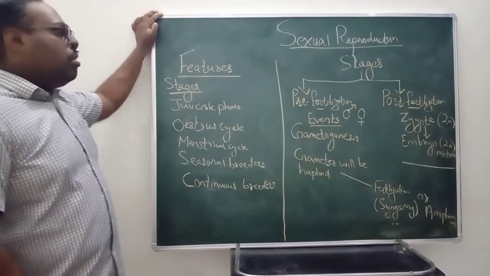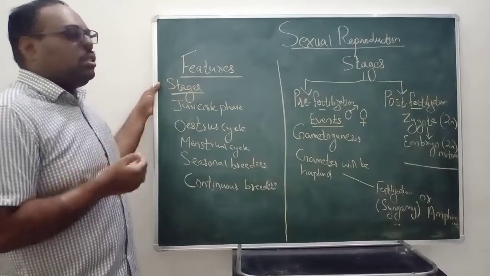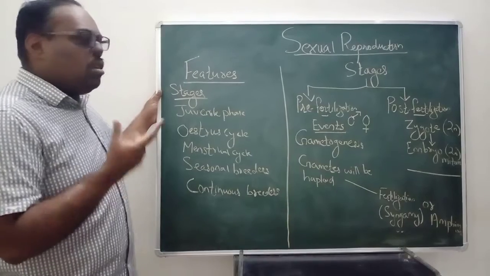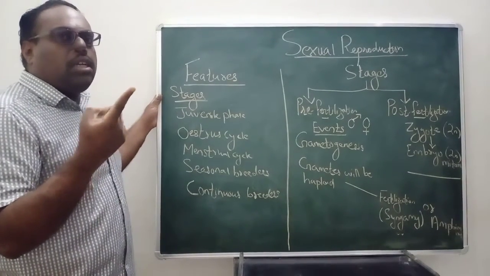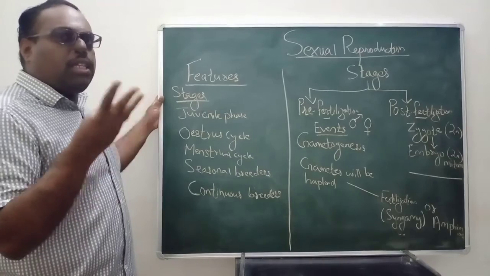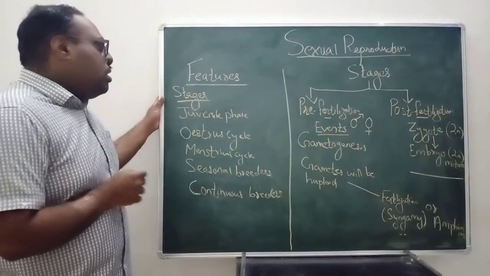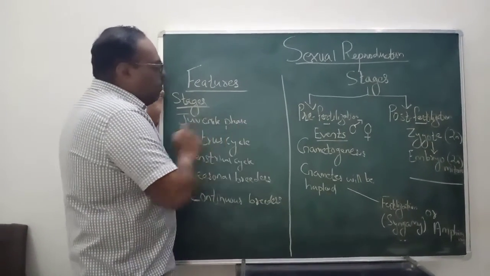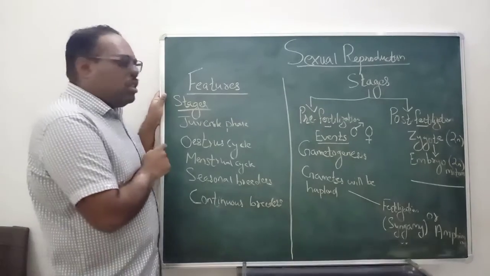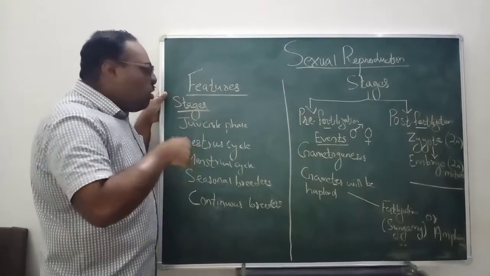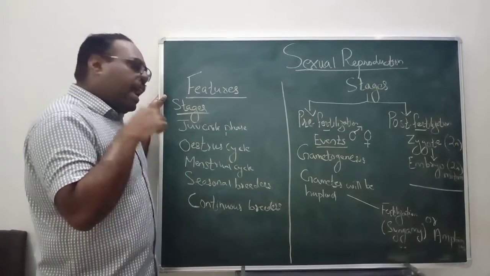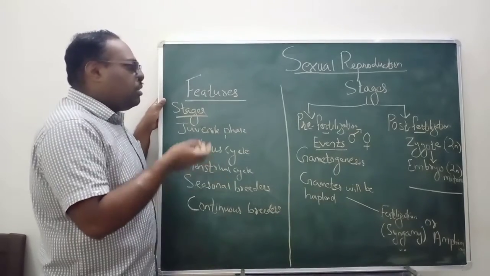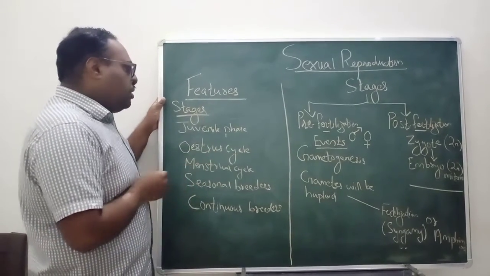For example, if we consider humans, just as an example, humans have nearly three stages. One is the juvenile phase, then the reproductive phase, and another one is the death phase. That means every human will die. So if you think about the stages, we have the juvenile phase. In this particular phase, we will not be reproductively active. There are some organisms which are active before reaching the reproductive phase. Some of the reptiles are like that, which we'll see later.